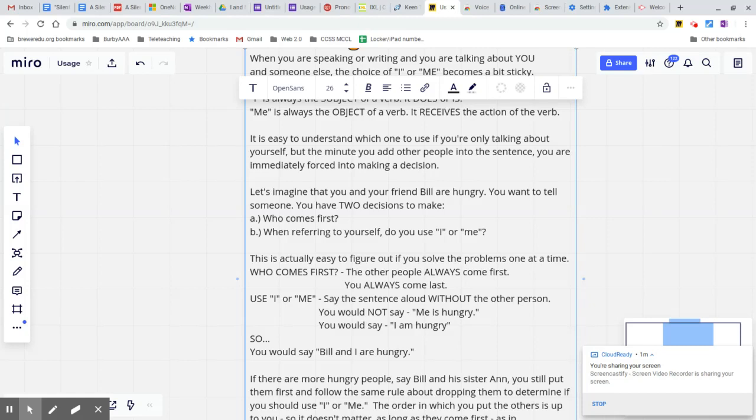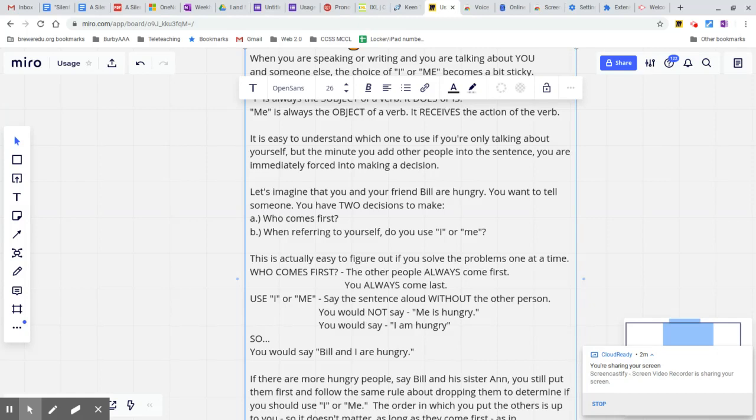Now, as a young person, you may have always put yourself first. And you might have said, me and Bill are hungry. Or maybe we even said, I and Bill are hungry. But that doesn't work because Bill is your friend. He always comes first. You never come first. I'll repeat that again. When you have a compound subject, you and someone else, you always come last.